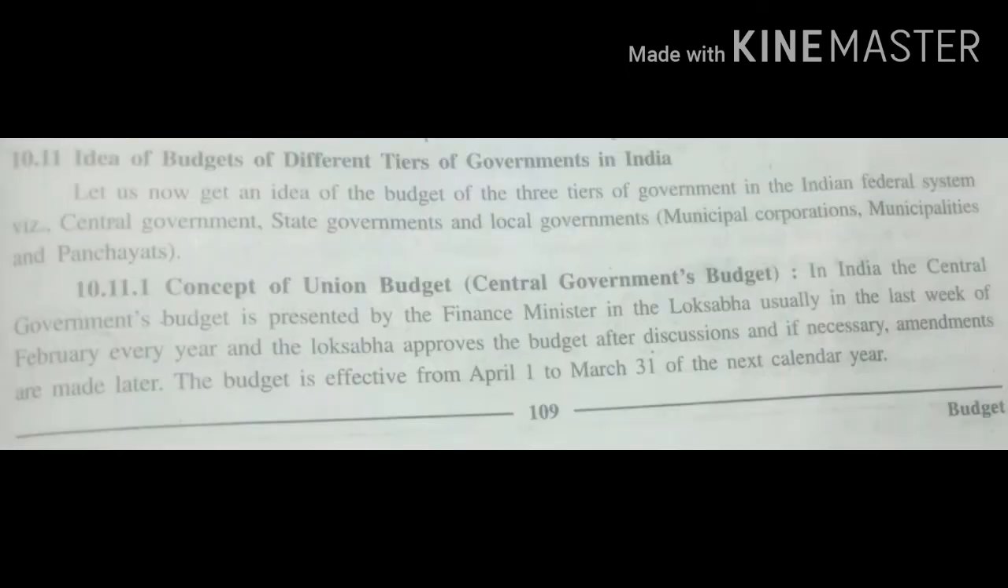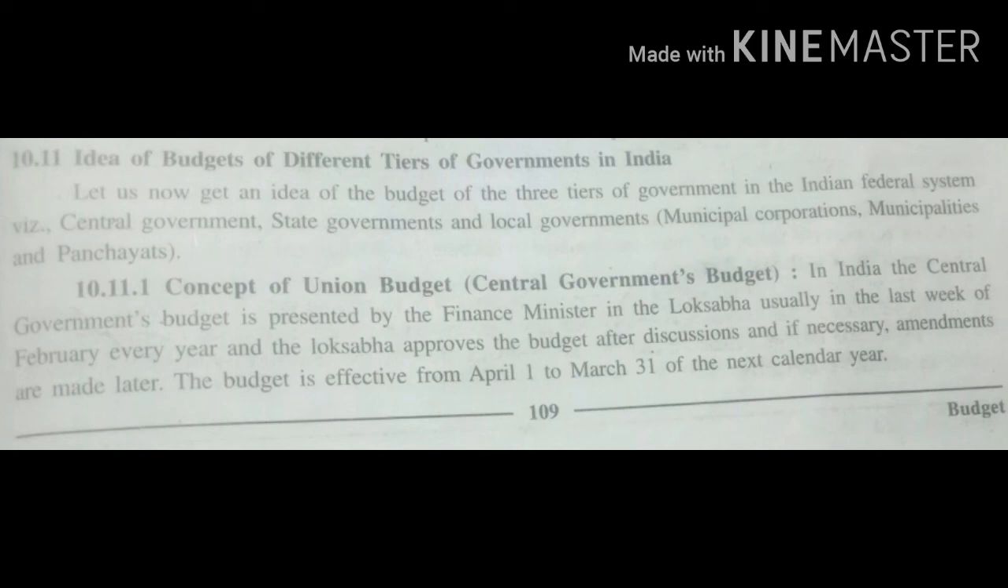Idea of budgets of different tiers of governments in India. Let us get an idea of the budget of three tiers of government in the Indian federal system, that is central government, state government, local government, that is municipal corporations, municipalities and panchayats. Now, a representative of the central government, that is the finance minister, on a regular basis presents the estimated income and expenditure of the next financial year in the Lok Sabha.